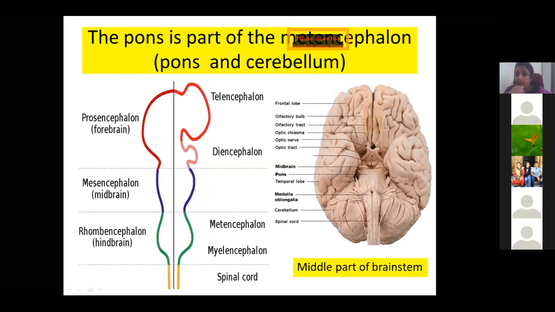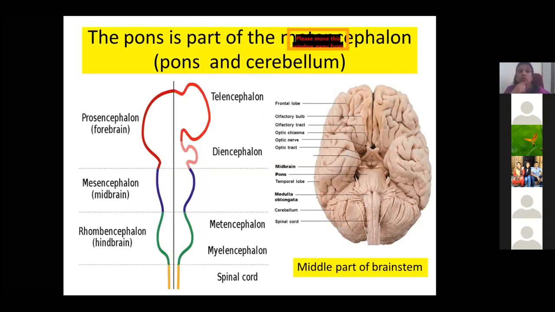I'll stop here. Next is the pons. Before going to the pons, any doubts in the midbrain? If there are any doubts, you can kindly ask. I think, ma'am, we'll continue with the topic and at the end we'll keep the discussion session.